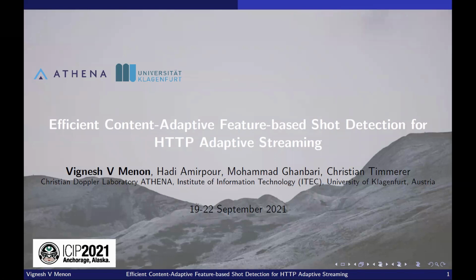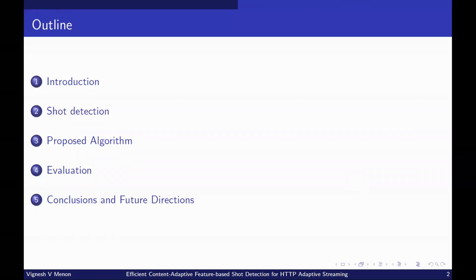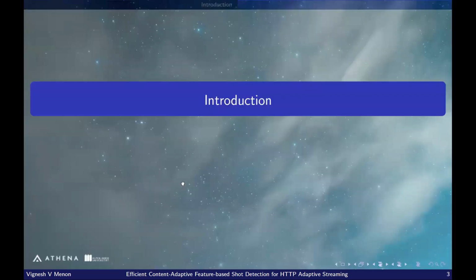Welcome to the presentation of the paper titled Efficient Content Adaptive Feature-Based Shot Detection for HTTP Adaptive Streaming, which is also co-authored by Hadi Amirpour, Mohammad Ghanbari, and Christian Timmerer. In this presentation, I will introduce the premise of this work and the problem of shot detection for HTTP adaptive streaming. Later, I will explain the proposed algorithm and present our comparisons with respect to the benchmark algorithm. Finally, I will present our conclusions and future directions of research.